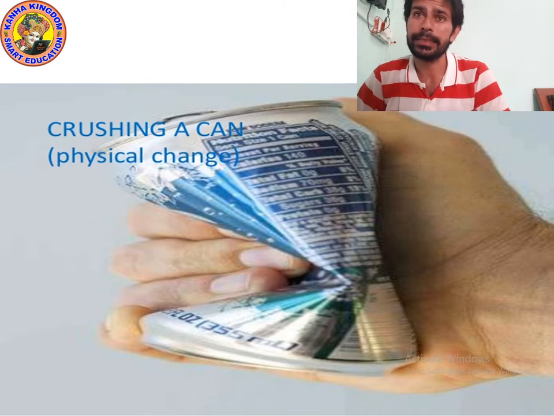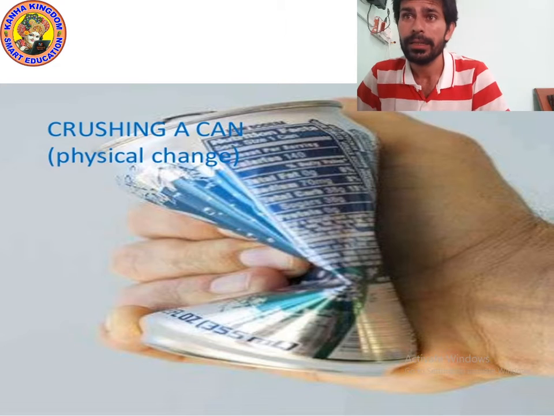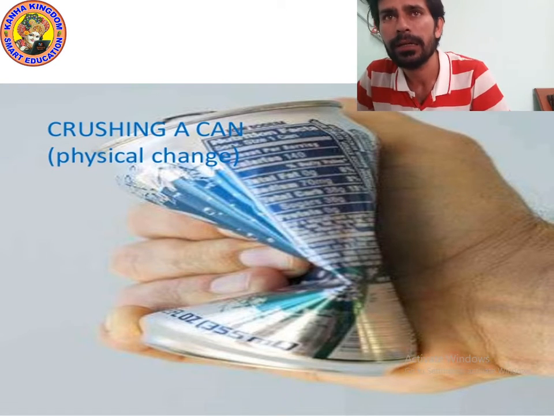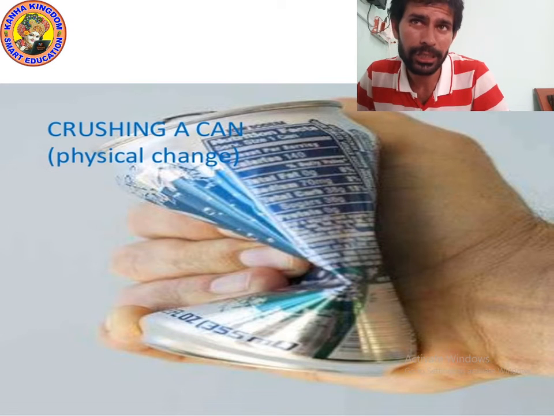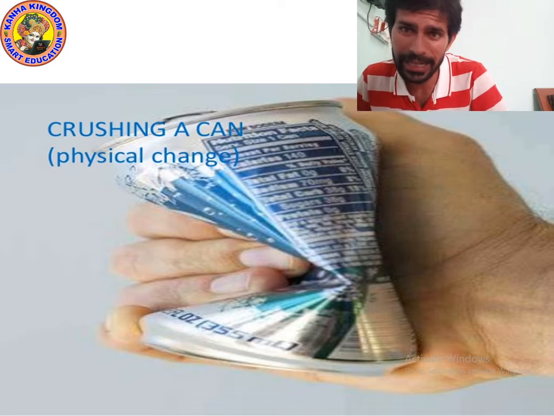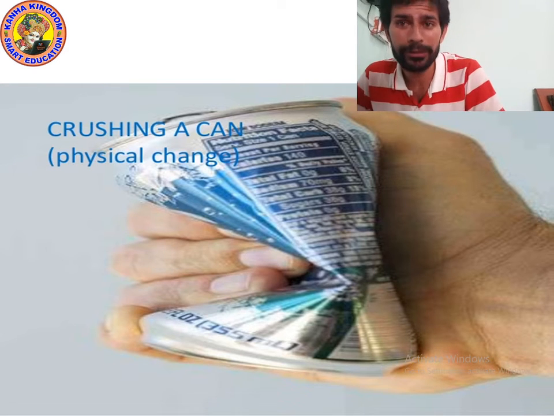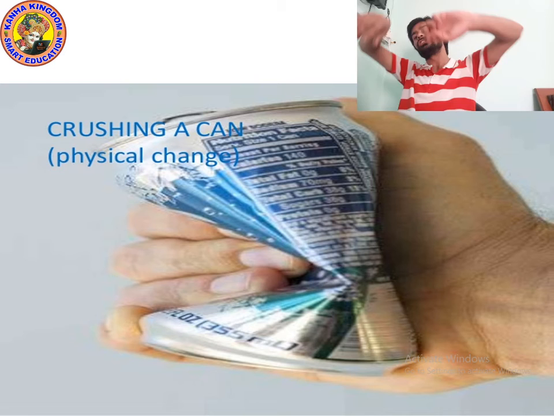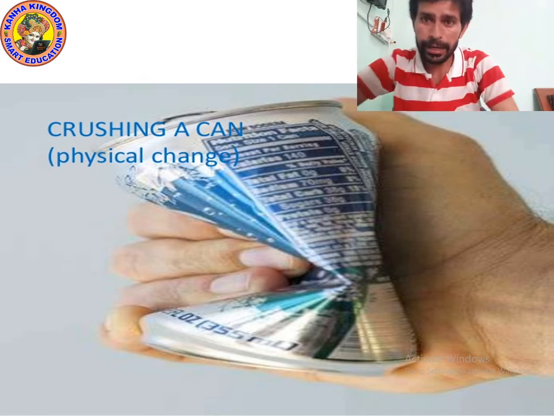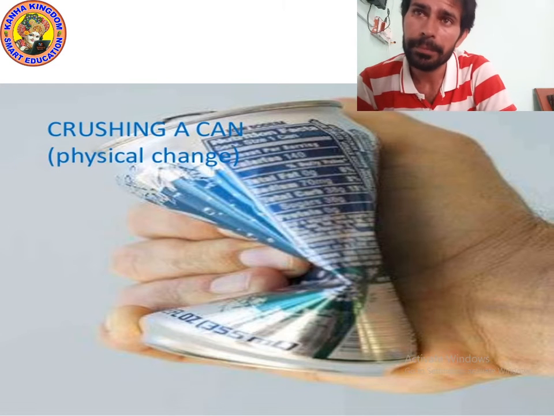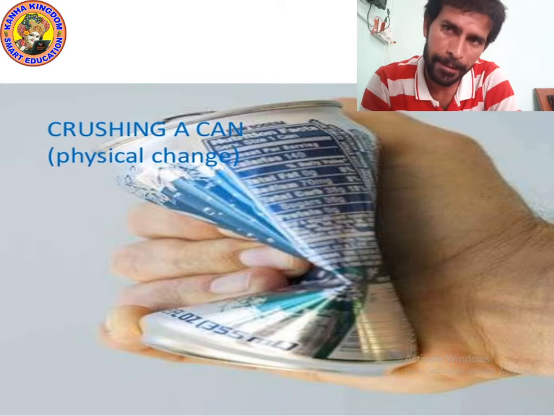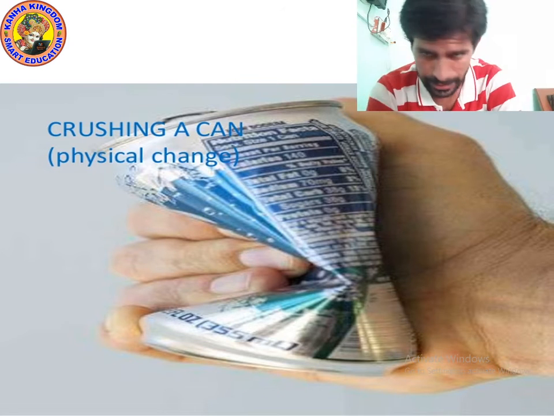Okay kids, now look at the picture. What is happening? The man is crushing, breaking down the can. Tell me, is it chemical change or physical change? Yes, it is physical change. And is it reversible or irreversible? It is reversible change, because after crushing the can, we can bring it back to its original state.